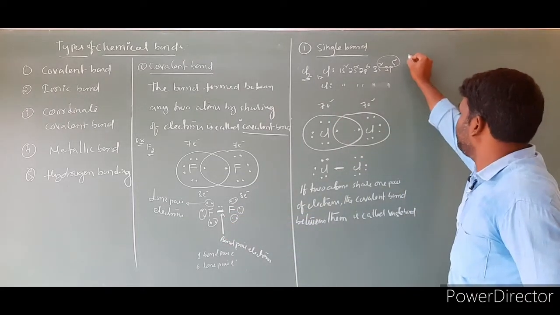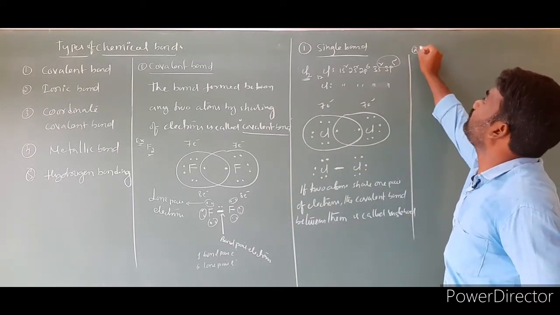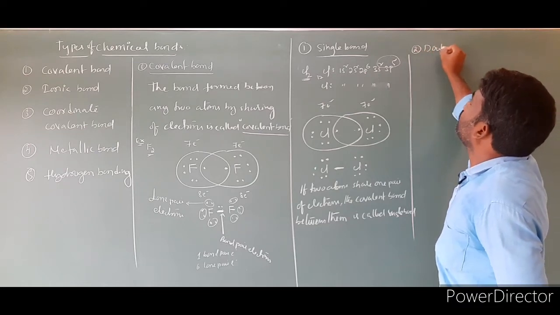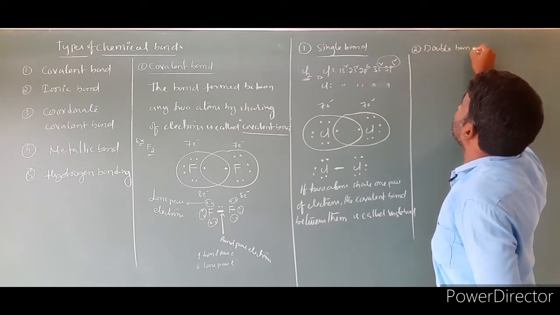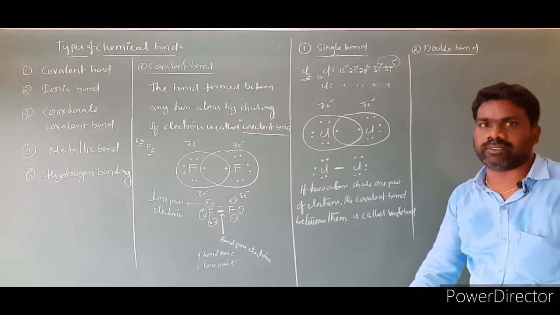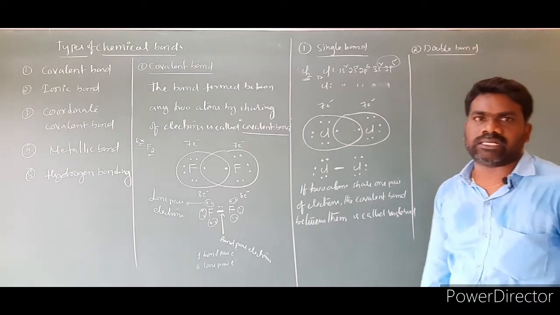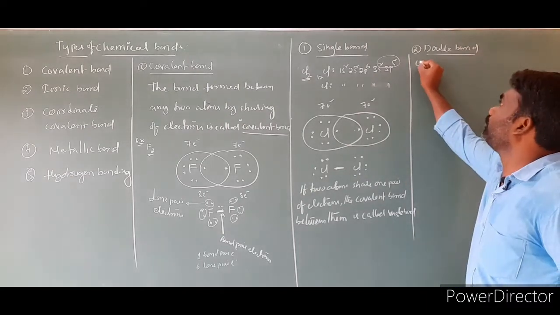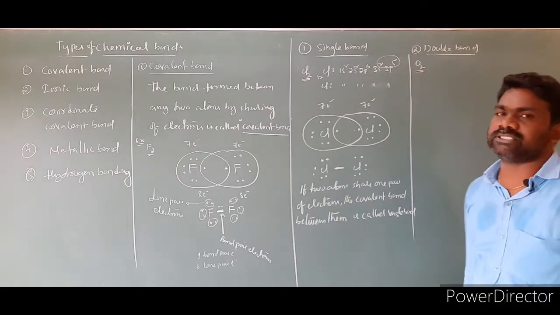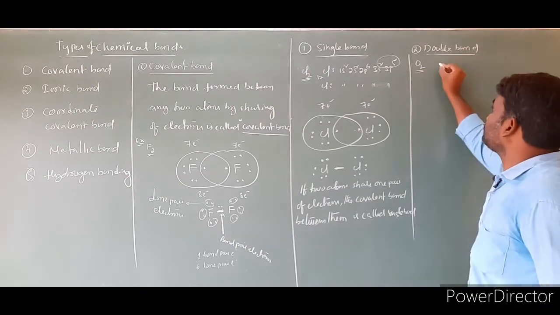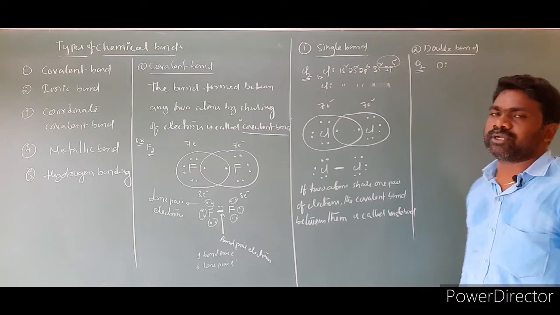Let us take a double bond. Second one is double bond. For understanding of double bond, let us take the example of O2 molecule. I am taking oxygen molecule. Take oxygen atom. First we have to write the Lewis structures.